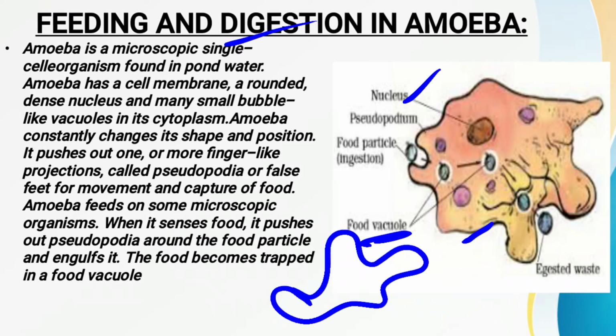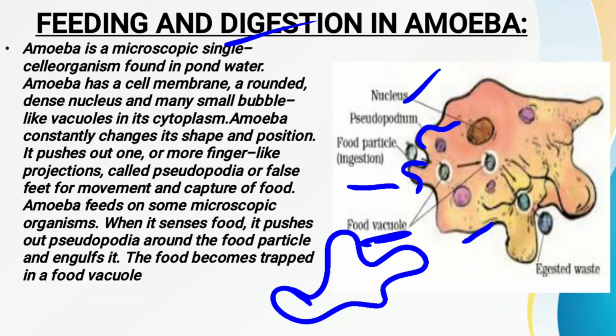Now here you can see that suppose this amoeba comes in contact with a food particle. Whenever it comes in contact with food, it stretches out two pseudopodia around the food. Here you can see that it starts stretching out its body and forms a finger like projection.